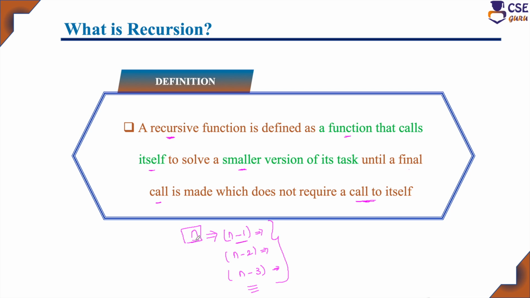The C code you have implemented for n, the same code will be used for n minus 1, n minus 2, n minus 3. With the same code, using this recursive call, we solve this smaller version, again this smaller version, again this smaller version, until you find the last step where it does not require a recursive call. Until that time, you have to divide it into smaller steps. So this is nothing but a recursive function. The simple definition for a recursive function is that any user-defined function that calls itself is called a recursive function.